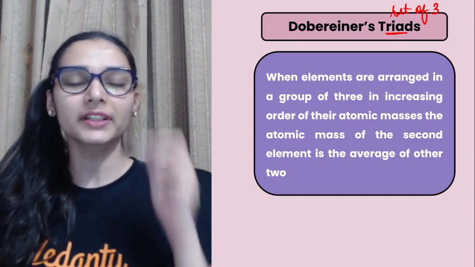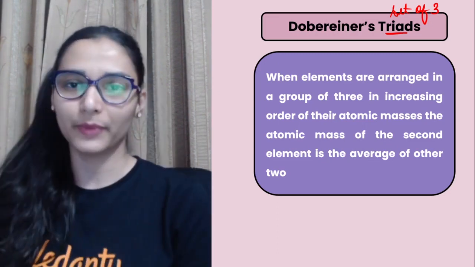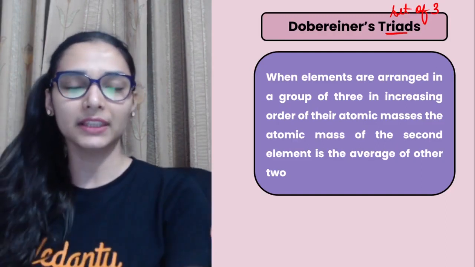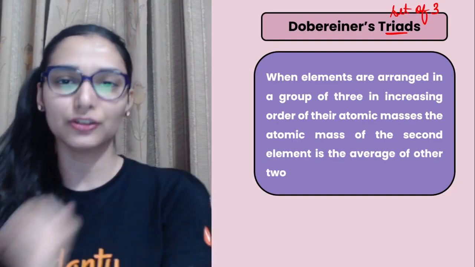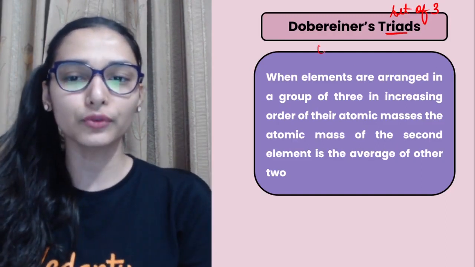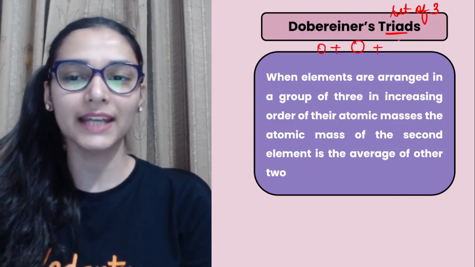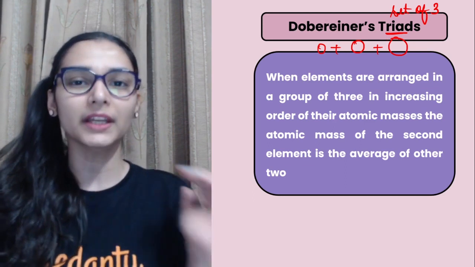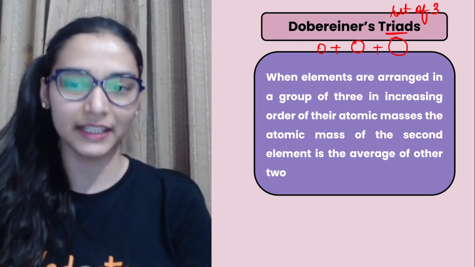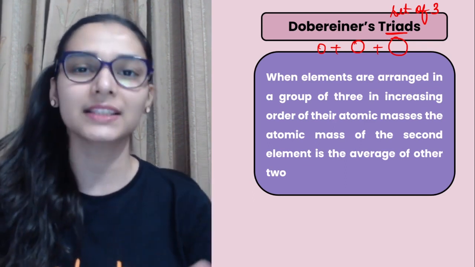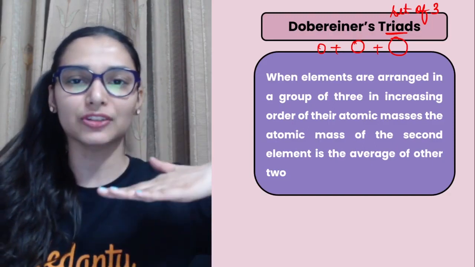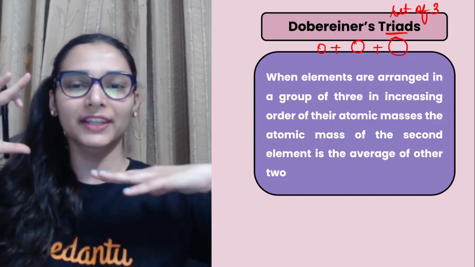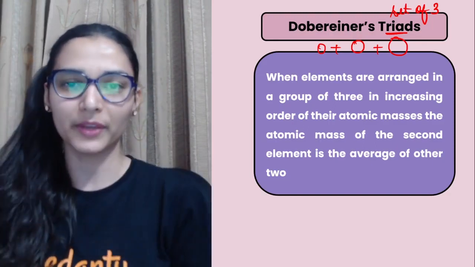He took 3 elements and arranged them in increasing order of atomic mass, the least atomic mass first, then more than that, and then the highest atomic mass.